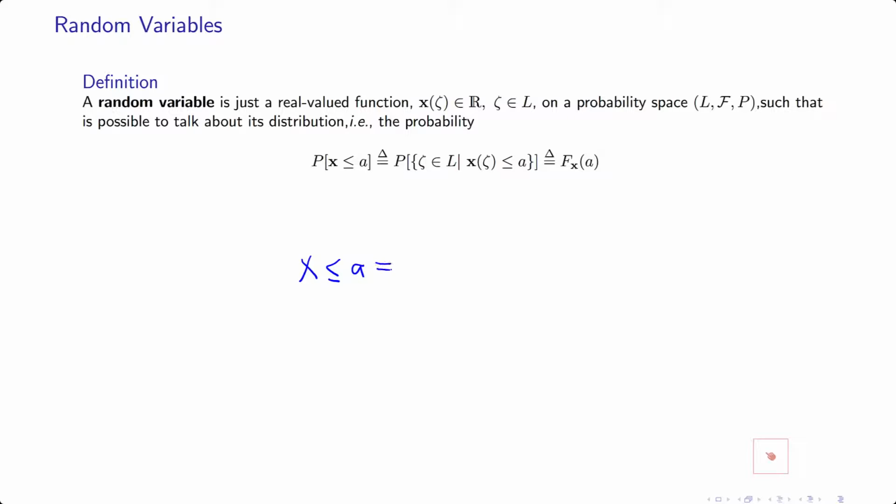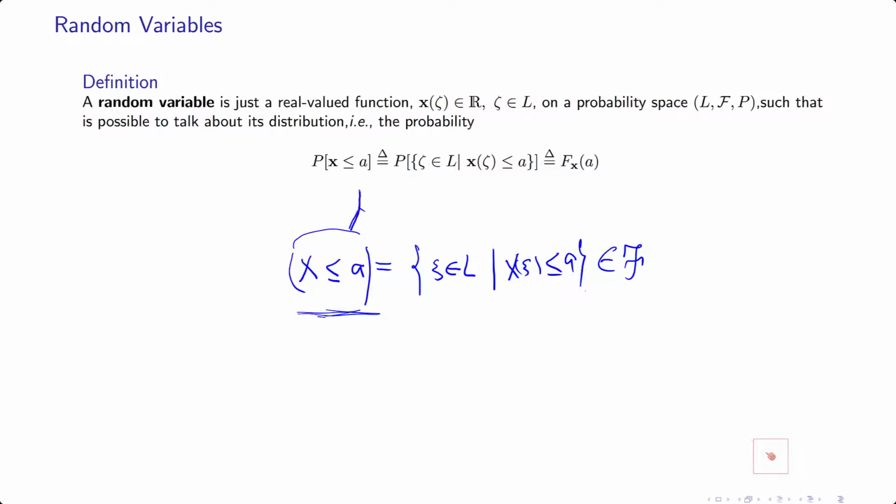This is equal to a subset of L, which is all possible outcomes: all outcomes c inside L such that X of c satisfies X of c is smaller than or equal to a. If this is an event, if this is in your sigma algebra, then you can measure this probability. So this probability is meaningful, if this is inside your sigma algebra, then this probability is defined.